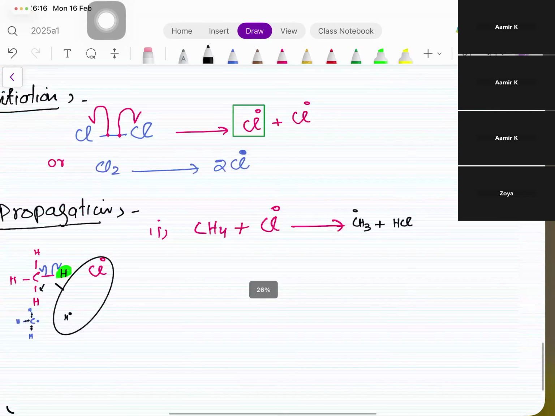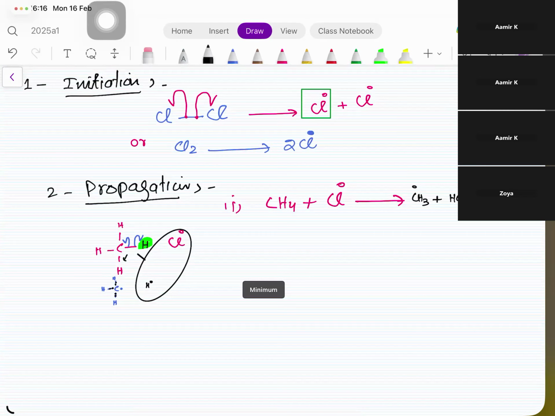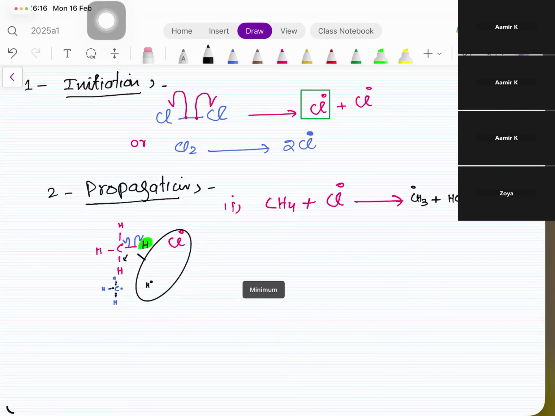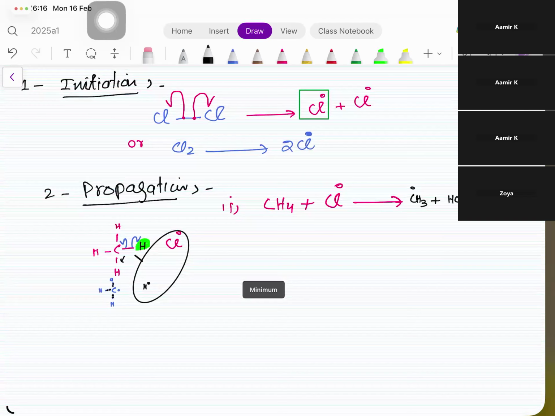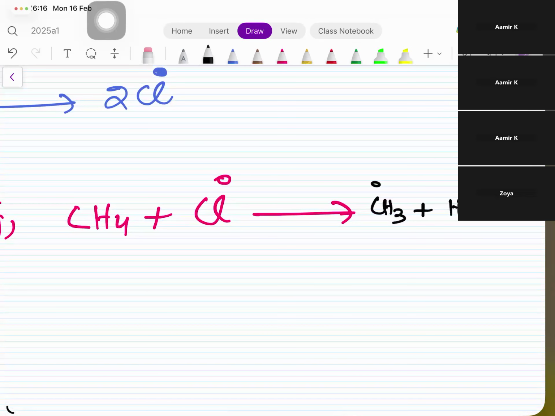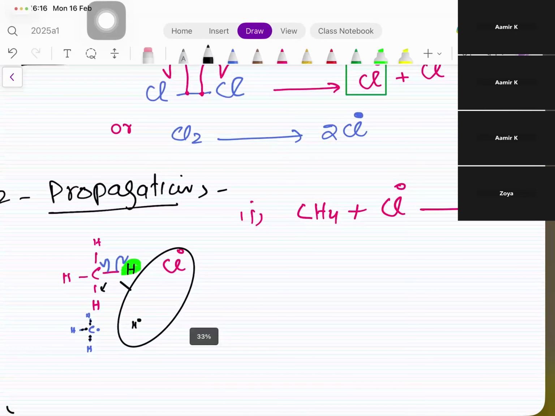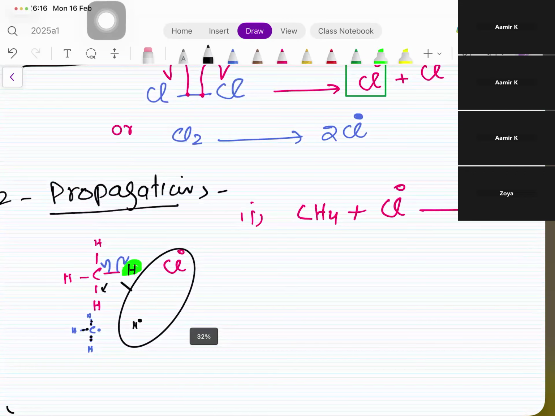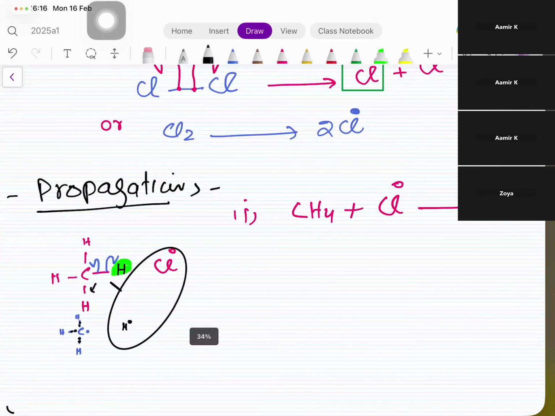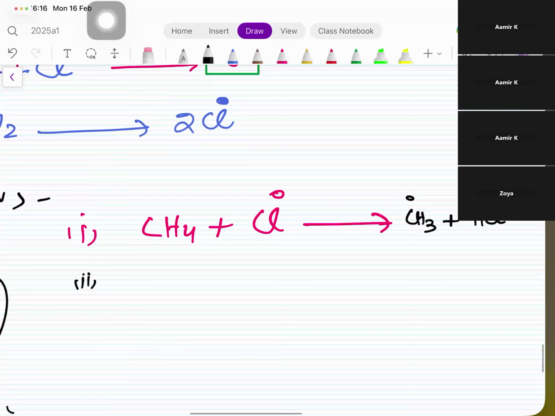How it all happened? ये mechanism detail मैंने यहाँ दी है. But as I said, this is for your own understanding. We are not going to make it so complex कि हम वहाँ लिखें उसको, right? You just tell the examiner कि okay, I know the chemistry happening behind it. The Cl free radical is going to go and take the hydrogen out of methane and become HCl. That methane which is left behind is no more of a normal molecule. It is a free radical. क्यों free radical है? That explanation I have given you here because it has how many electrons in the valence shell now? 7. 2, 2, 2, 4, 6 तो 3 हाइड्रोजन वाले हो गए और सातवां उसका कार्बन का अपना इलेक्ट्रॉन हो गया.